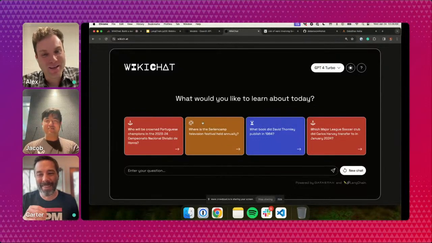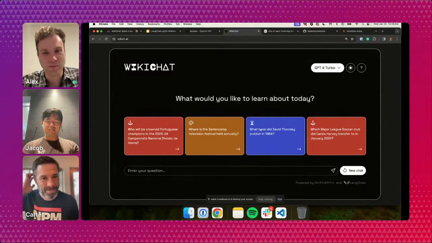By the way, thanks to Jason for sharing the link to WikiChat in the chat, and we probably should have shared that more clearly in advance. It's wikich.at. We're also using an LLM to categorize each of the questions, so these icons and colors are specific to the category.